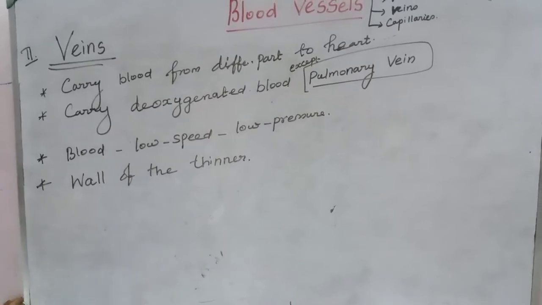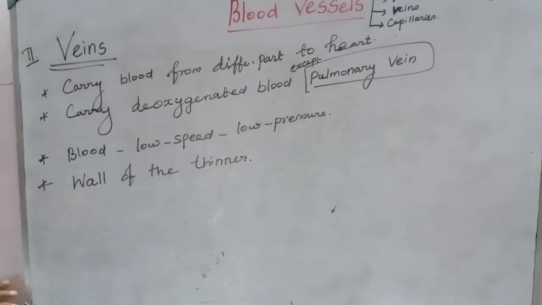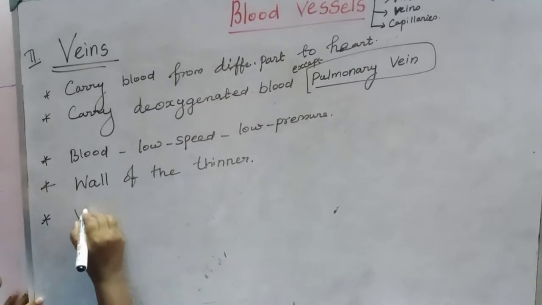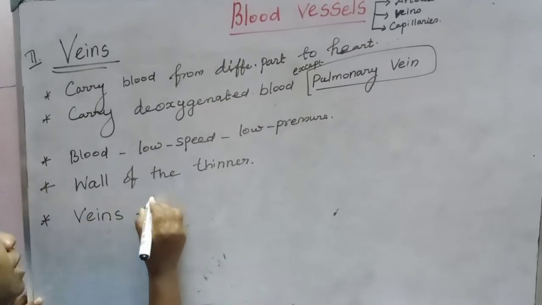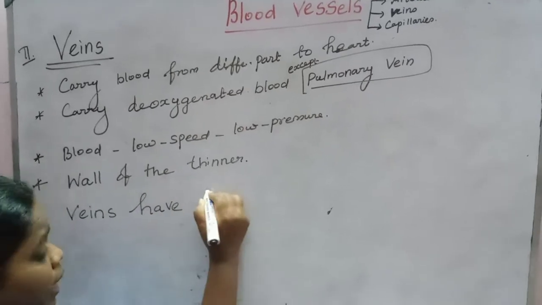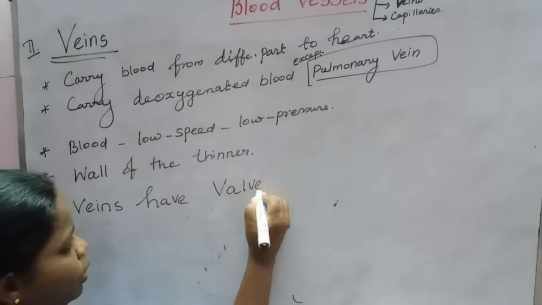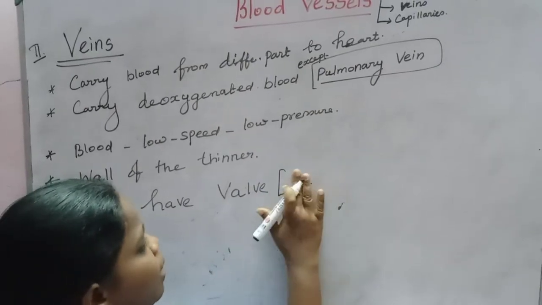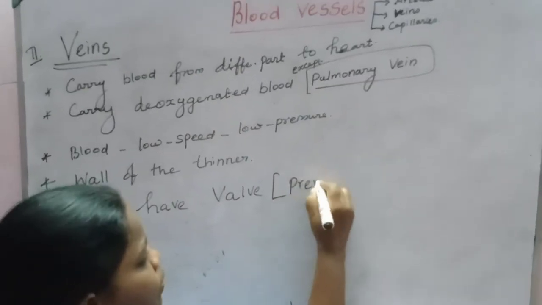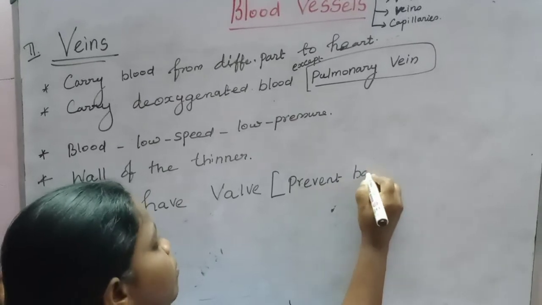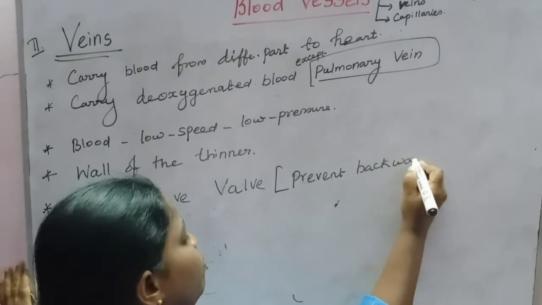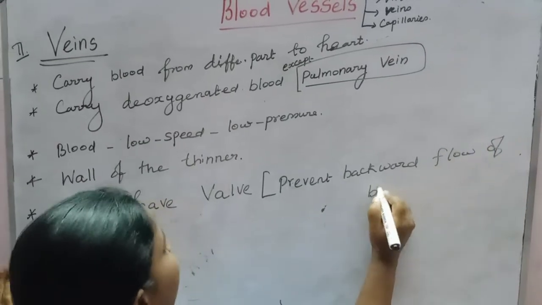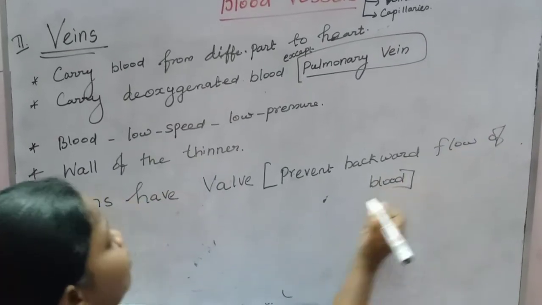Veins provide semilunar valves which prevent the backward flow of blood. See, veins have valves. What is the role of a valve? It prevents backward flow of blood. That is the role of valves.